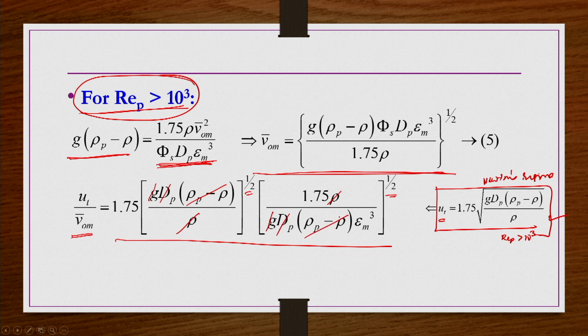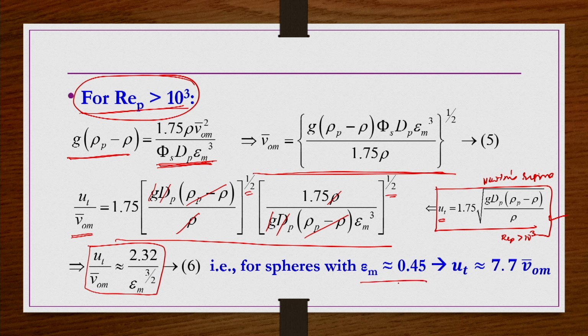So, what we have is 1.75 multiplied by the square root of 1.75 divided by epsilon_m cubed. So, that is coming out to be ut by V0m bar approximately 2.32 divided by epsilon_m to the power 3 by 2. Now, let us say spherical particles with epsilon_m equal to 0.45 as we have taken previously. If you substitute here, you can see this ratio ut by V0m bar is just 7.7, it is not 50 or 52 as previously we have seen.